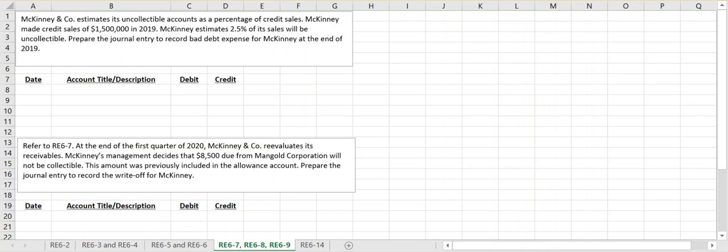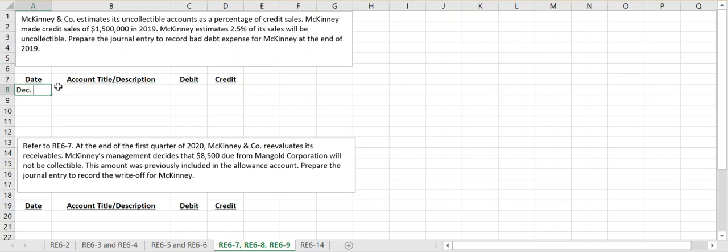In this review video, we are going to look at review exercises 6-7, 6-8, and 6-9, dealing with the allowance for doubtful accounts. So in review exercise 6-7, it tells us that our company estimates uncollectible accounts as a percentage of credit sales, and they made credit sales of $1.5 million in 2019, and they estimate that 2.5% of its sales will in fact be uncollectible. So they want us to prepare the journal entry to record bad debt expense at the end of 2019.